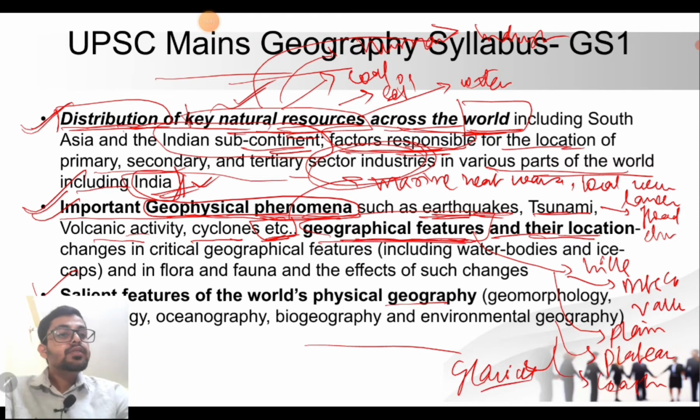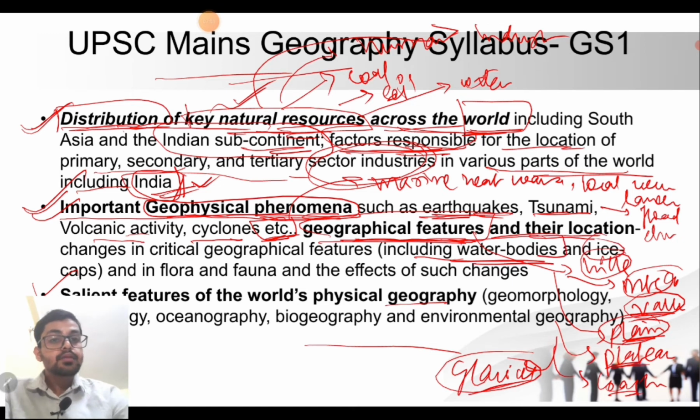All these geographical features related to landforms we are going to study, and UPSC is going to ask you questions regarding them. That also includes water bodies and ice caps, which I have mentioned here, and the flora and fauna and the effect of such changes.